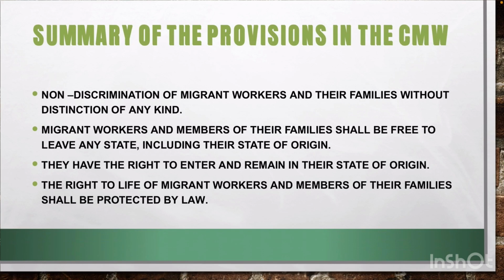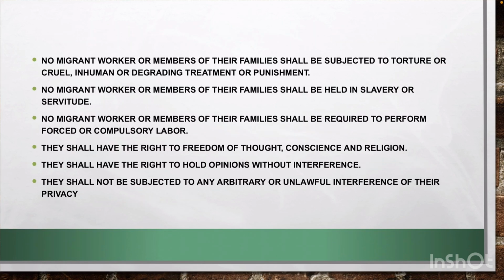No migrant worker or members of their families shall be subjected to torture or cruel, inhuman, or degrading treatment or punishment. No migrant worker or members of their families shall be held in slavery or servitude. No migrant worker or members of their families shall be required to perform forced or compulsory labor.